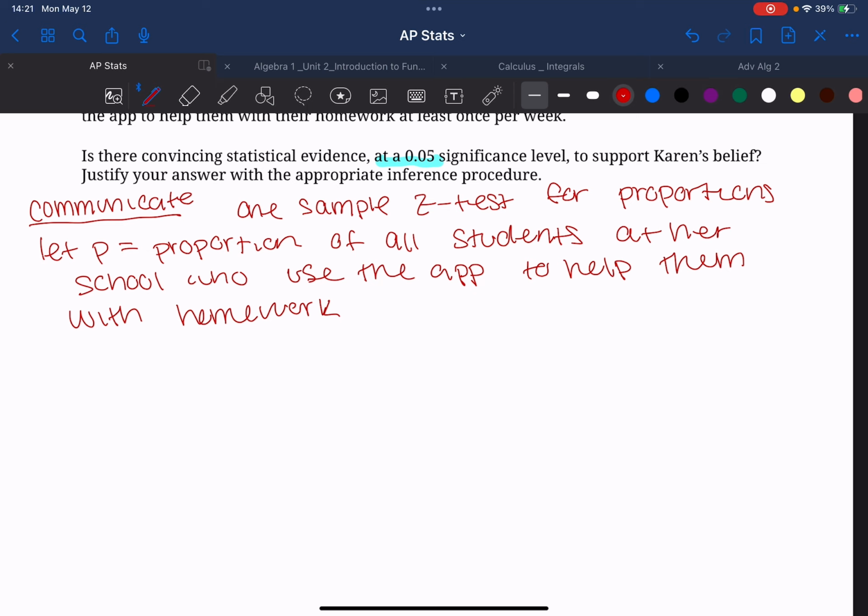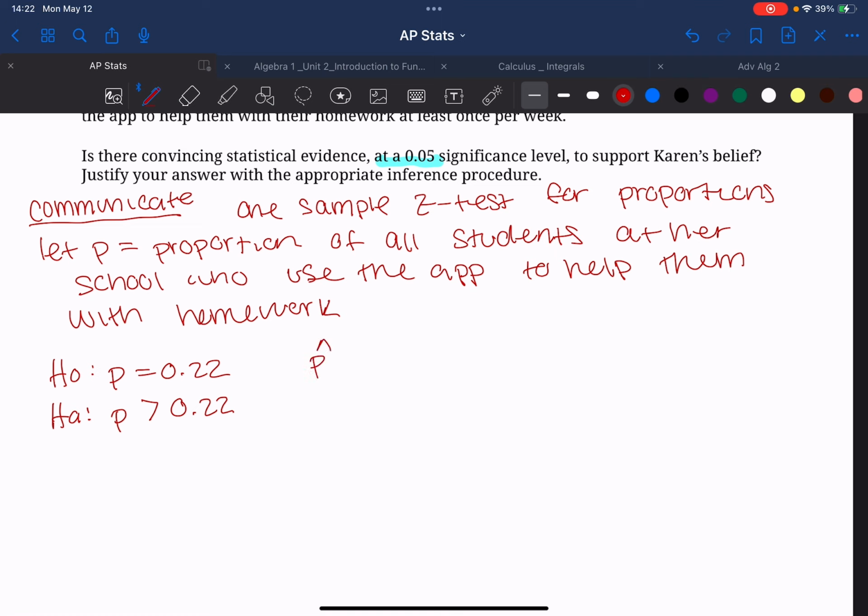Since they mention a significance level, we know that we are going to do a significance test, so we have to identify the hypotheses. Our null hypothesis is that p is equal to 0.22. What this is saying is that 22% of all high school students in Country W use the app. And the alternative hypothesis is p is greater than 0.22, because she believes that her school uses the app more, so more than the average 22%.